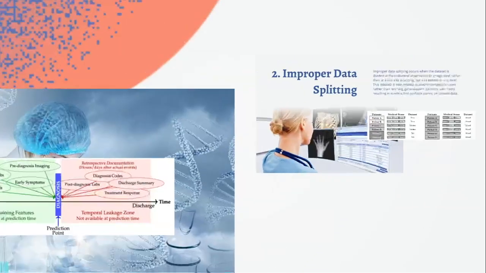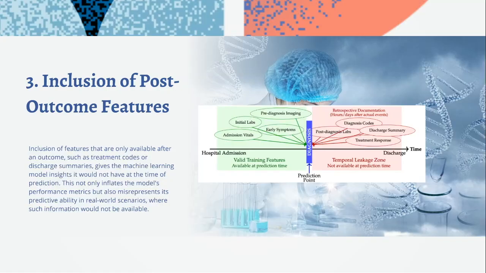Another important issue to watch out for is the inclusion of post-outcome features. These are features that are only available after the outcome has occurred, like treatment codes or discharge summaries. If we include this kind of information in our training, it gives the model access to data it wouldn't have at the time of prediction. This can make the model appear much more accurate than it really is, because it's using information that wouldn't be available in a real-world scenario.